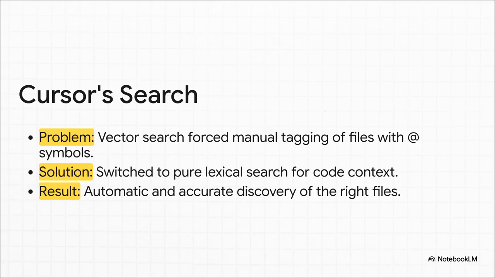Developers had to manually tag every file with an @ symbol just to point the AI in the right direction. It was clunky, but then they made a big switch. For finding the right code to use as context, they went back to old-school keyword search, what we call lexical search, and the result, night and day. The AI now finds the right files automatically and accurately. The user experience is just so much better.